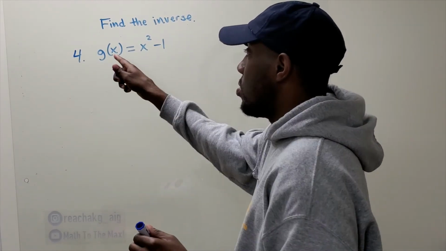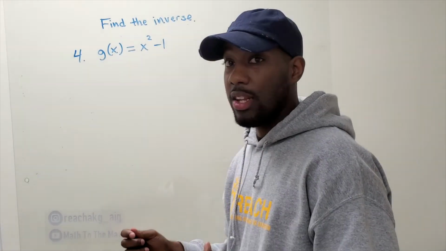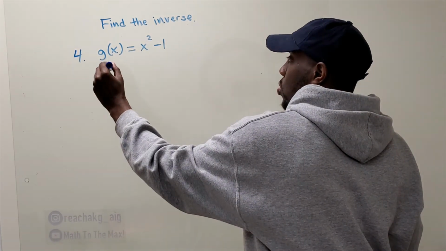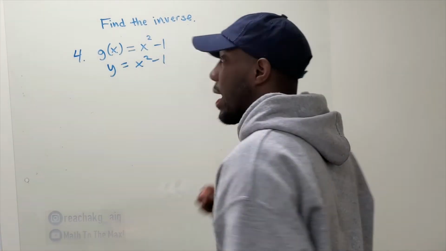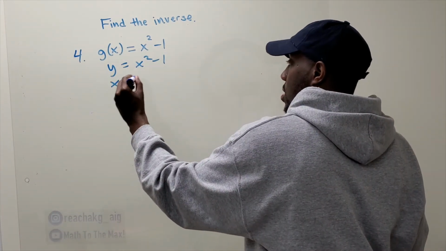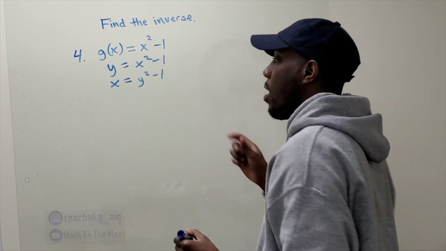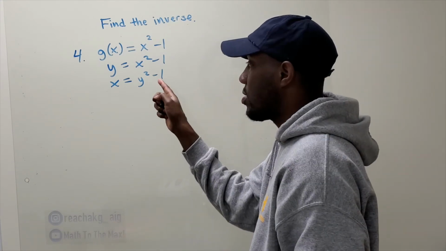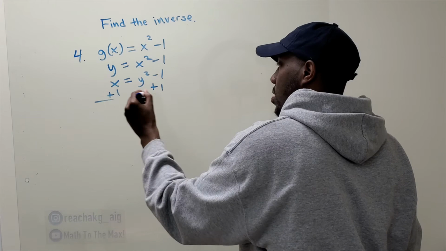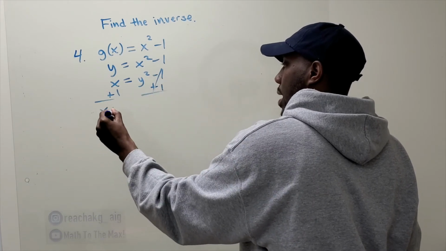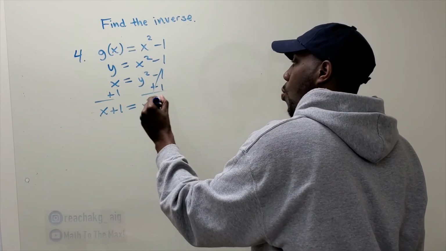Number 4. G of x equals x squared minus 1. It's not in terms of y and x, so make sure it is. Write y, that's the output, equals x squared minus 1. Switch x and y. Solve for y. I see two things with y: the square and the subtract 1. So you need to add the 1 on both sides. The 1's cancel. x plus 1 equals y squared.